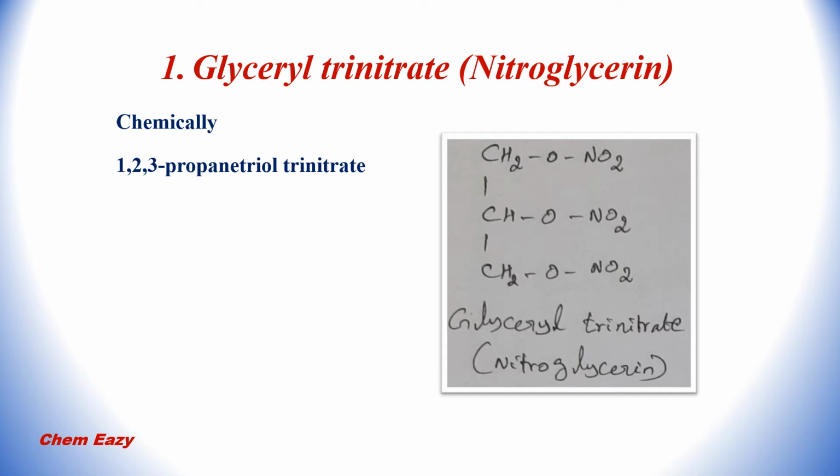Now let us discuss all the important drugs one by one in detail. First one is glyceryl trinitrate, that is nitroglycerin. Here the structure of nitroglycerin is given, and chemically this glyceryl trinitrate is 1,2,3 propane triol trinitrate.